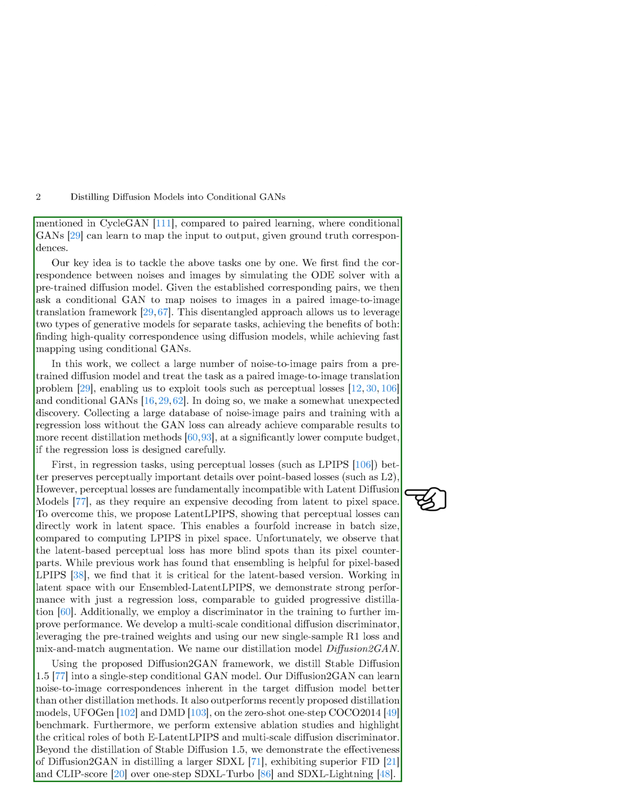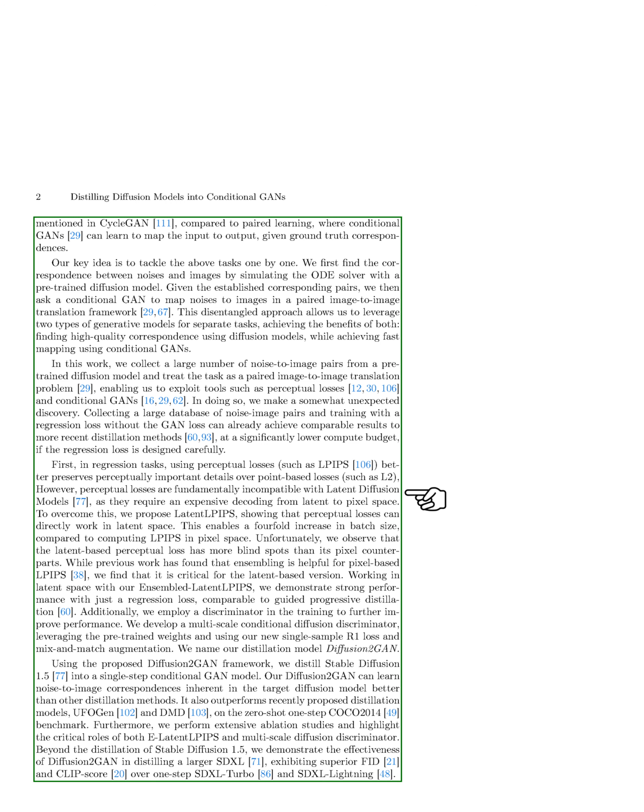Our key idea is to tackle these tasks separately. We first establish correspondence between noises and images by simulating an ODE solver with a pre-trained diffusion model. Once we have these pairs, we then use a conditional GAN to map noises to images in a paired image-to-image translation framework. This disentangled approach allows us to leverage the strengths of both generative models, using diffusion models for finding high-quality correspondence and conditional GANs for fast mapping.